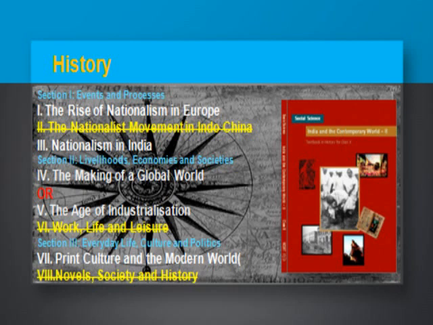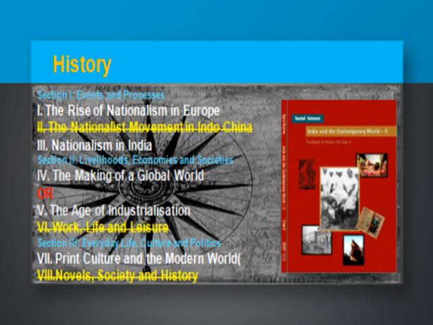So overall you have to do 4 chapters, and the yellow color chapters are removed from your syllabus. Nomadic societies and history is removed, work life leisure is removed, and the nationalist movement in China is already removed.